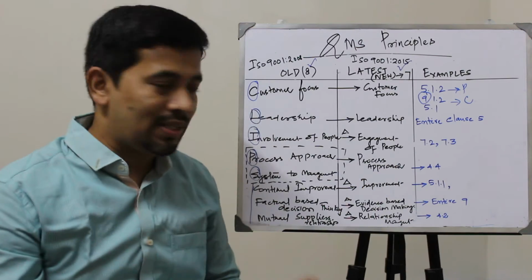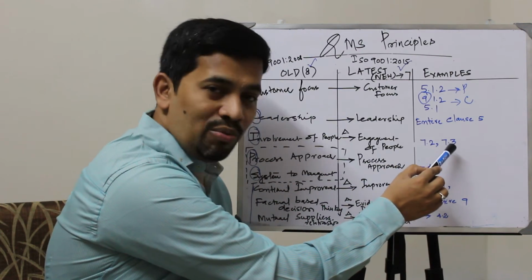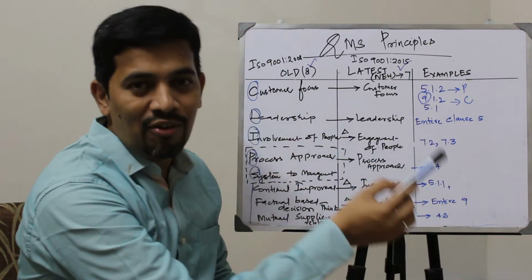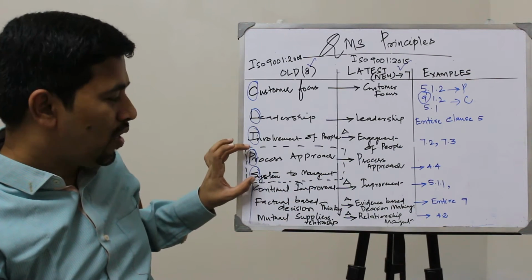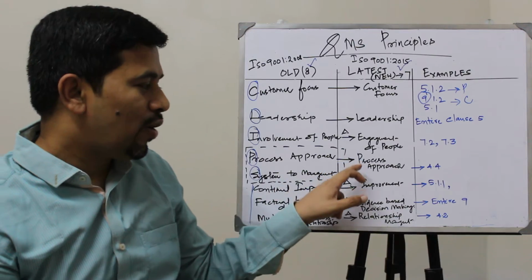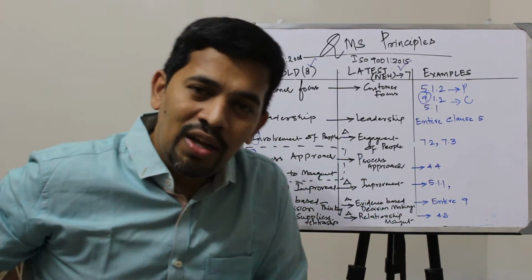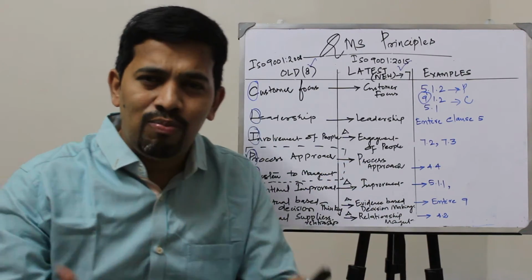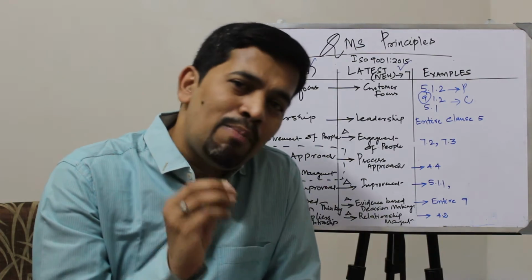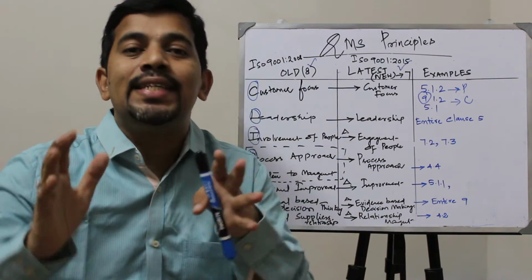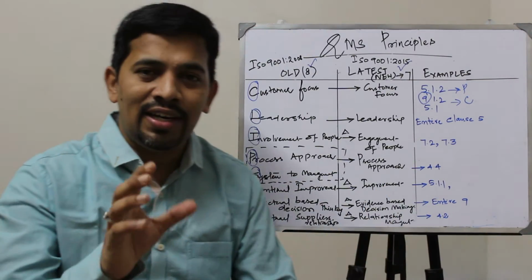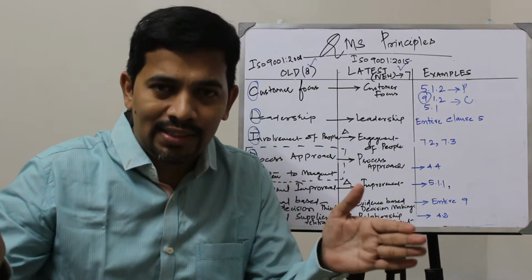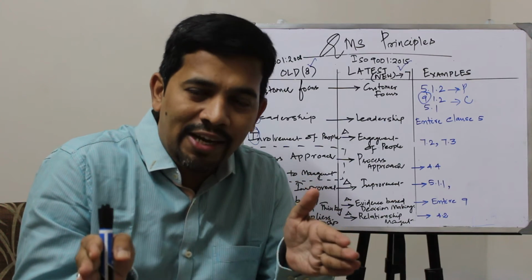You can give more examples, 7.3A, 7.3B, 7.3C, 7.3D. Let's talk about process approach and system approach. These two being combined, now it's called process approach. In the process approach, you can give a lot of models. One of the typical models you can follow is the standard itself. What does it mean? If you look at the standard clauses, there are 10 clauses. Out of it, 7 are mandatory clauses.